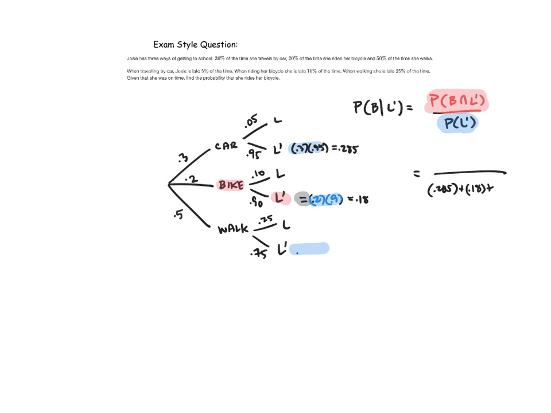And our last value would be 0.5 times 0.75, which is 0.375. Okay, 0.375. And then, of course, in our numerator, we're going to use this value again. So I get 0.18 over 0.84, which ends up equaling 0.214 or 21.4%. So given that she is on time, the probability she's riding her bike is 21.4%. All right, guys, that's it for day number 5. See you in the next video.